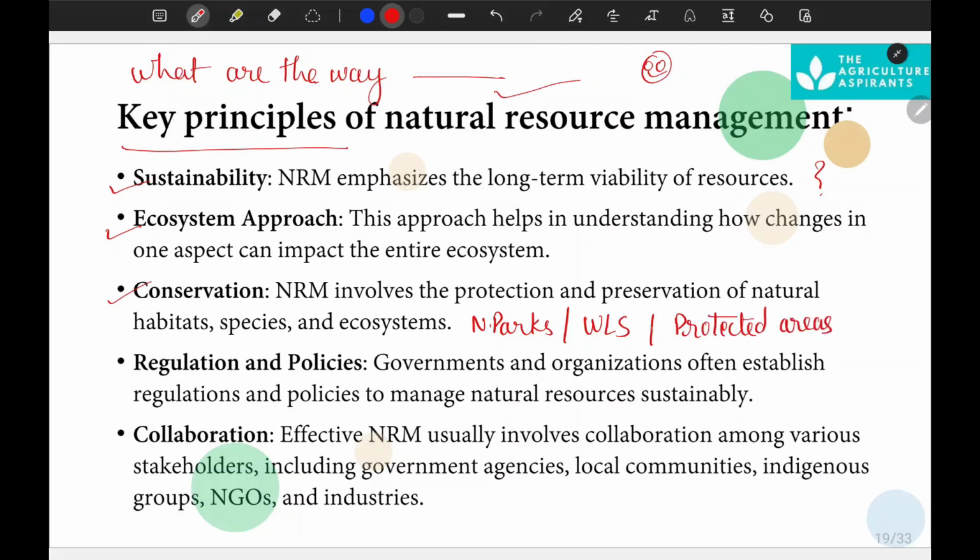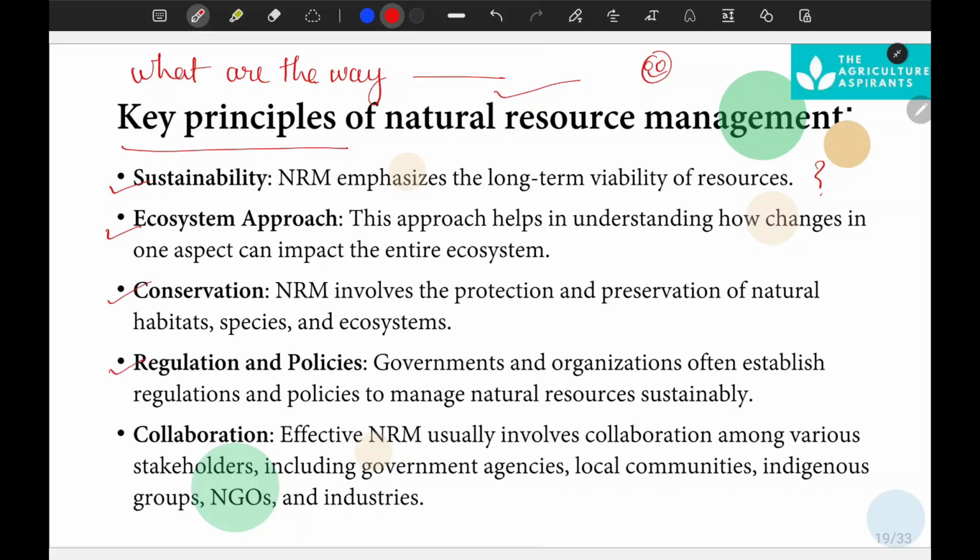In this way we can conserve the natural resources for the long term, and the government conserves forest resources by declaring them national parks, protected areas, protected forests, and so on.